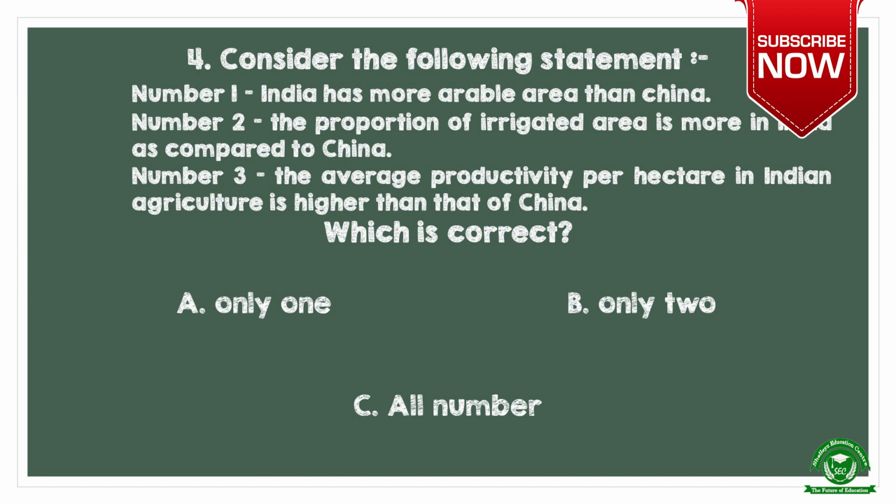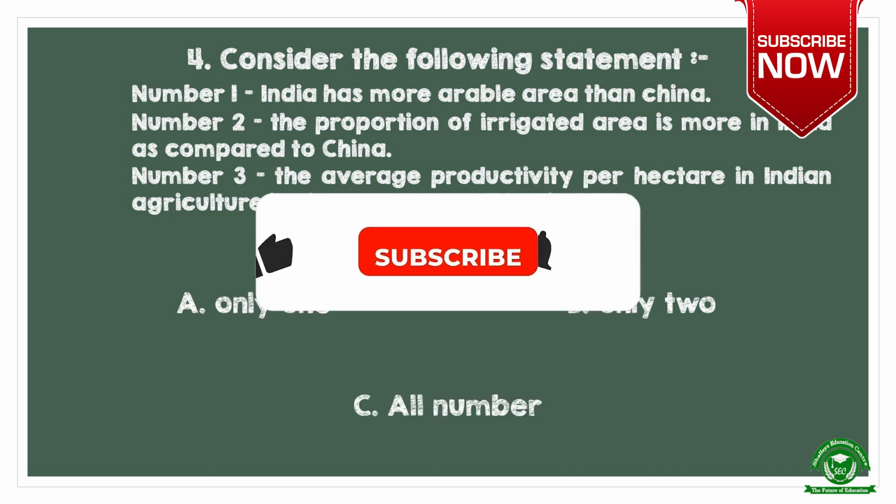Next question. Consider the following statements. Number 1. India has more arable area than China. Number 2. The proportion of irrigated area is more in India as compared to China. Number 3. The average productivity per hectare in Indian agriculture is higher than that of China. Now, which is correct? Option A, only 1. Option B, only 2. Option C, all.